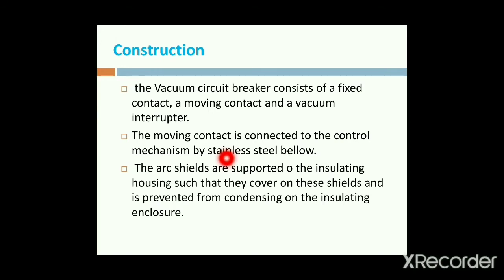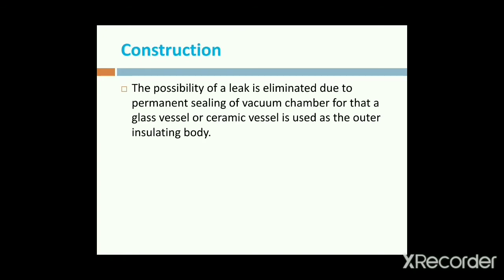The current is still flowing. Then the arc is struck in between the fixed and the moving contacts. Therefore, the arc shields are supported by the insulating housing. We are using the arc shields supported by the insulating housing, such that they cover these contacts and prevent metal vapor from condensing on the insulating enclosures. It will be used for protection.